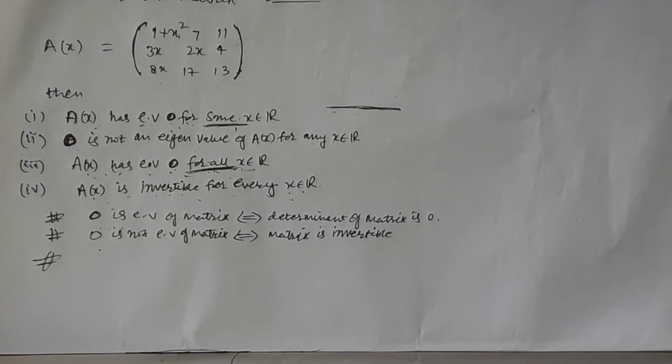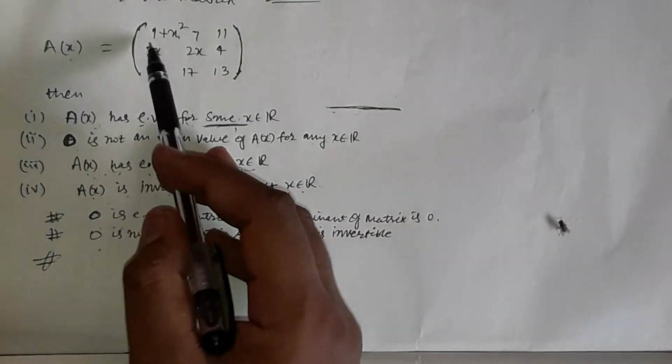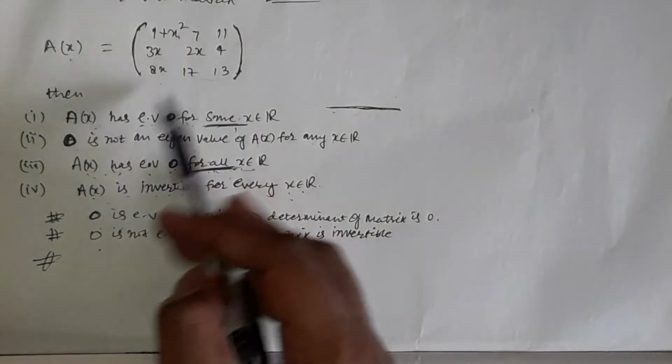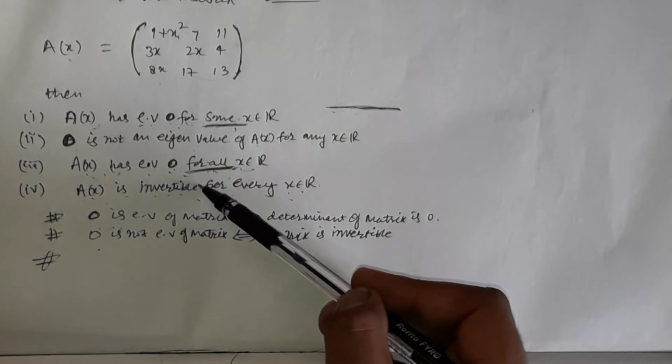Hi, today I come with a question which was asked in 2017, and that question is based on the eigenvalues and the matrix and the role of the eigenvalues in a matrix. Consider the matrix. The matrix takes the form Ax, like this. Then there are four statements.